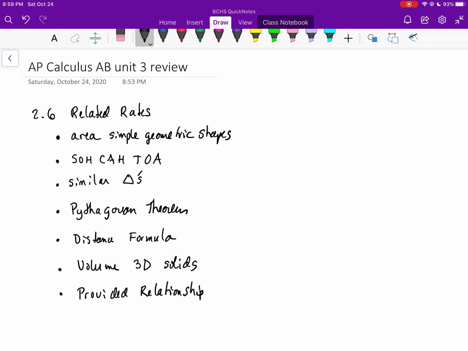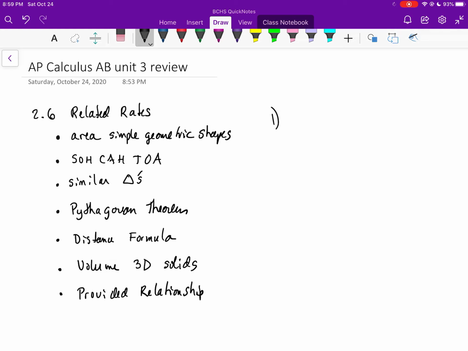You could use the distance formula, where the distance is the square root of the x1 minus the x2 squared plus the y1 minus the y2 squared. For the volume of the 3D solids, typically those formulas would be given to you, whether they be cones, cylinders, or spheres, or they could give you some type of provided relationship where they give you the relationship in advance, and then they tell you to deal with how are the rates related to each other. And so the basic process goes as follows.